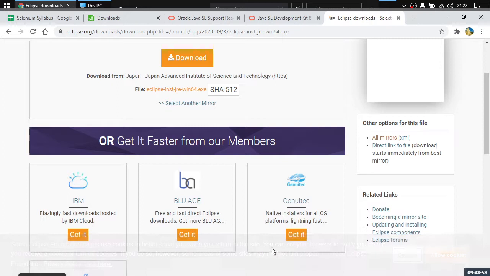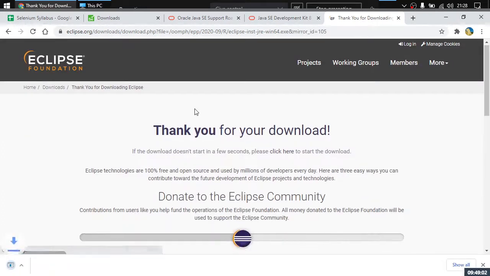I don't want to allow cookies. I'll just click on download, and now the download has started. It will take a little bit of time. They have increased the speed of the installer.